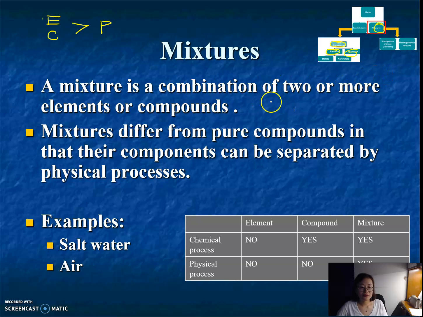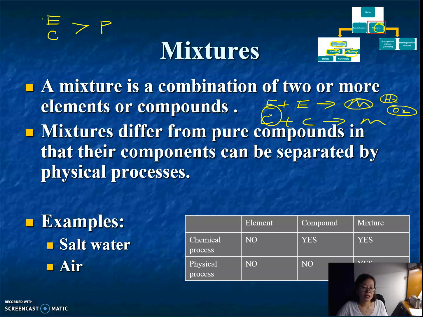If we put two elements mixed together, we make a mixture. If we put two compounds together, we also make a mixture. Like if I put hydrogen and oxygen gas together and mix them, but there is no chemical reaction, just a mixture of two gases, then it is still a mixture.